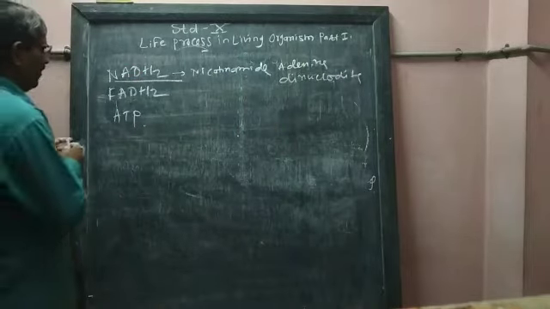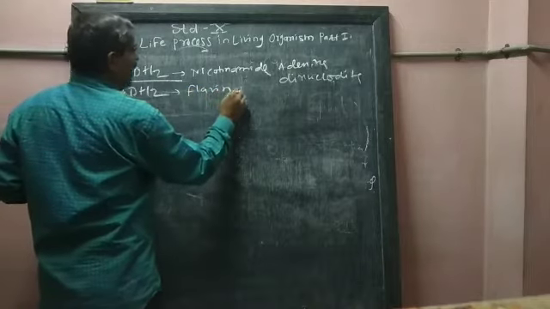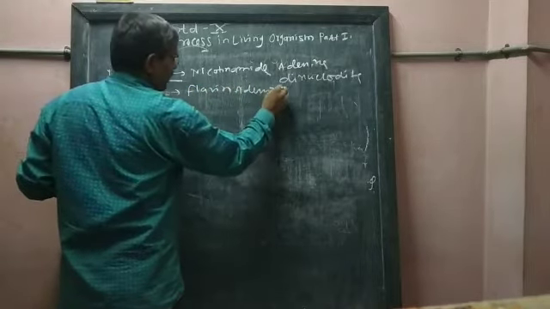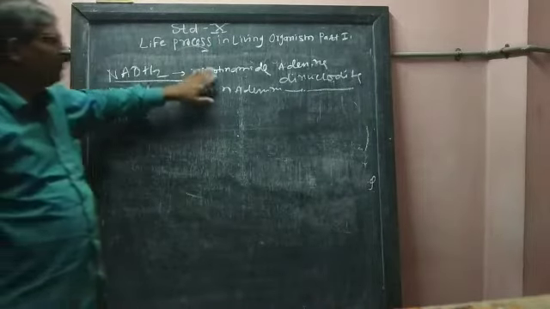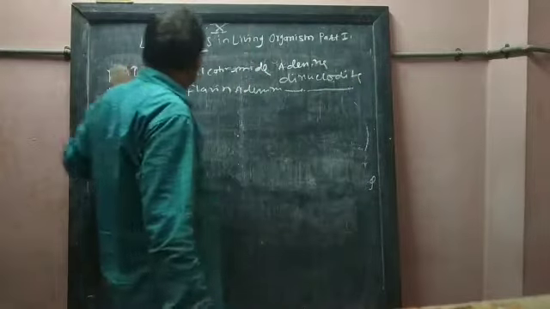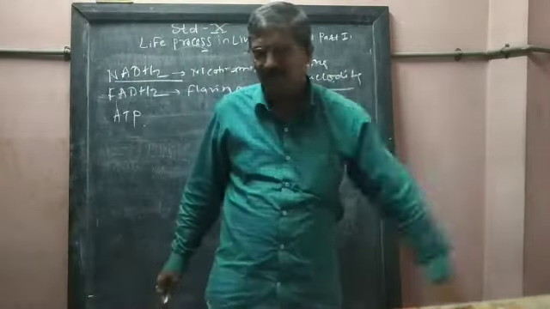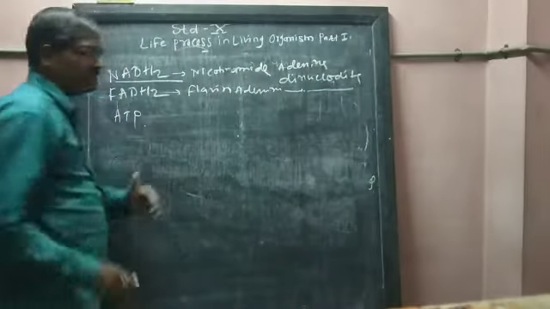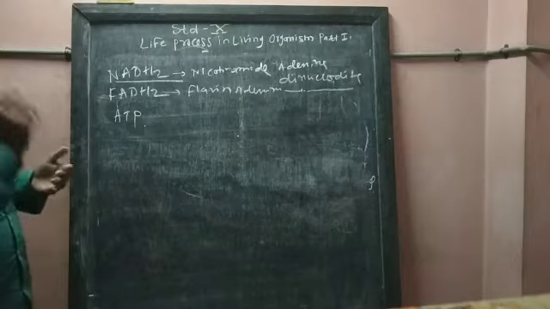Then what is meant by FADH2? FADH2 means flavin adenine dinucleotide. NADH2 means nicotinamide adenine dinucleotide. FADH2 means flavin adenine dinucleotide. That is the long form of each. These are the chemical substances which are formed after reacting glucose with oxygen.